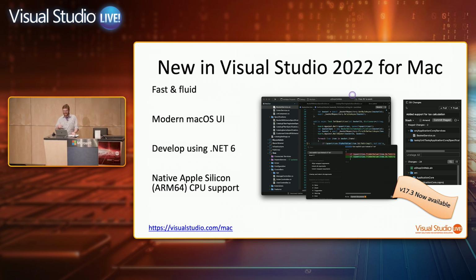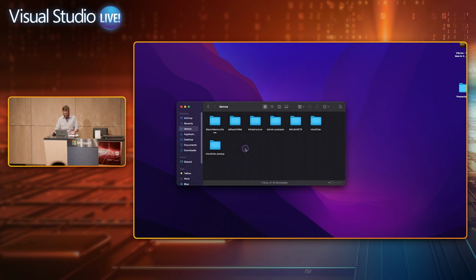Now, a big thing in this release was also support for Apple's new M1 or Apple Silicon processors, ARM64 processors. So I'm running one of these devices right here. This was an original M1 MacBook Air. I'm going to dive right in and just show you an example of performance differences.